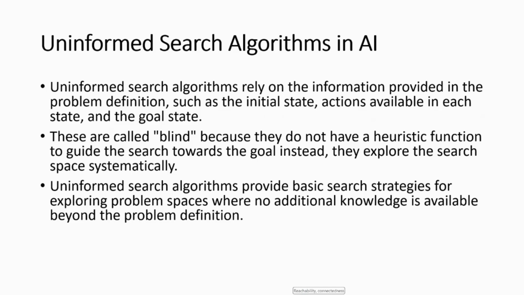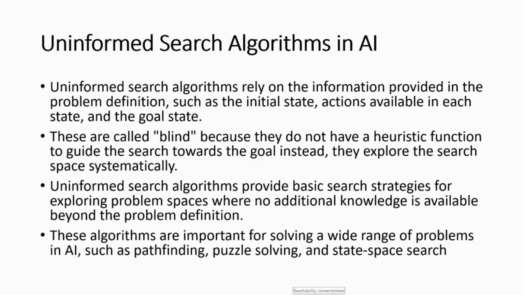When it comes to uninformed search algorithms, they explore the search space systematically without any intelligent guidance. They simply follow a predefined order. These algorithms are important for solving a wide range of problems in AI, such as pathfinding, puzzle solving, and state space searching.